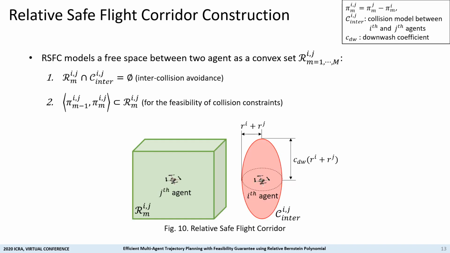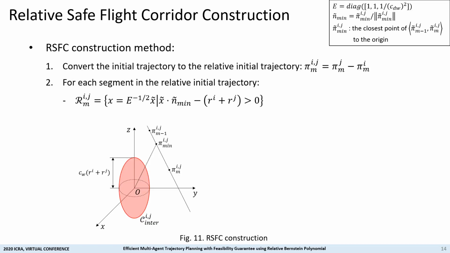Similar to SFC, relative safe flight corridor is defined as a convex set which represents a free space between two agents. RSFC also has to contain a part of relative initial trajectory to prevent optimization failure. The construction of RSFC is described in Figure 11.